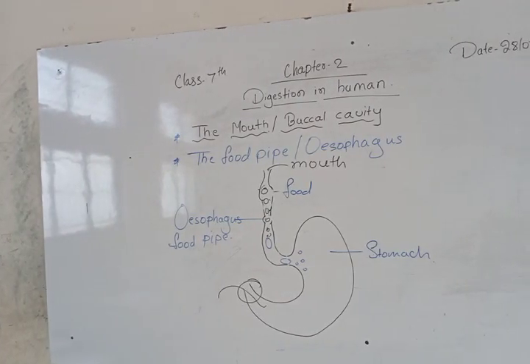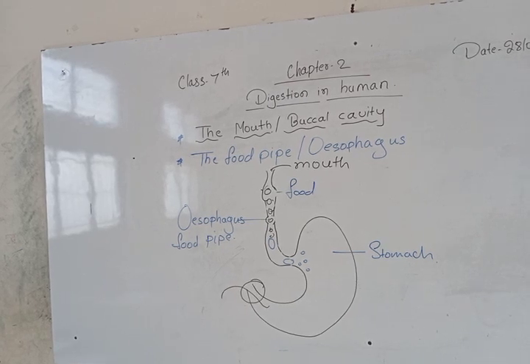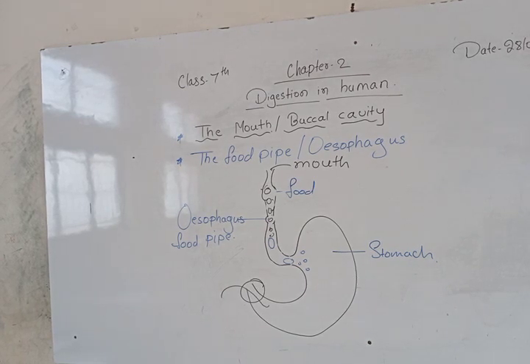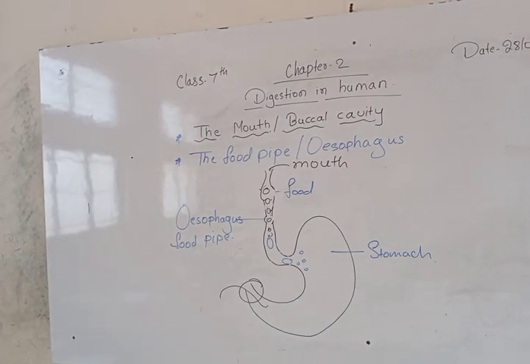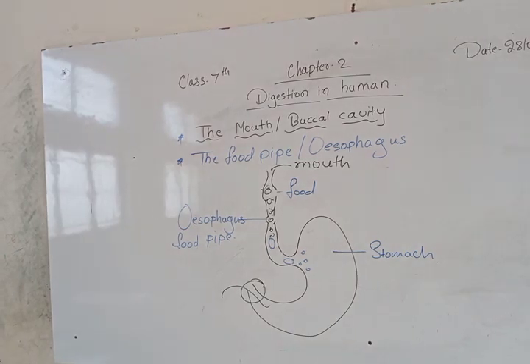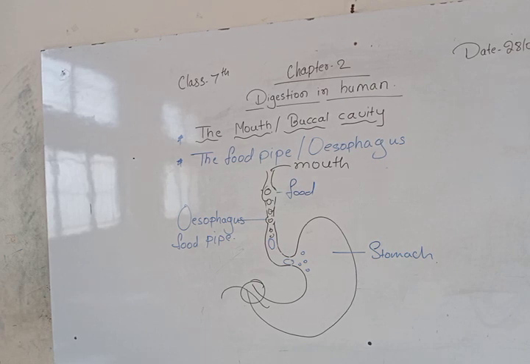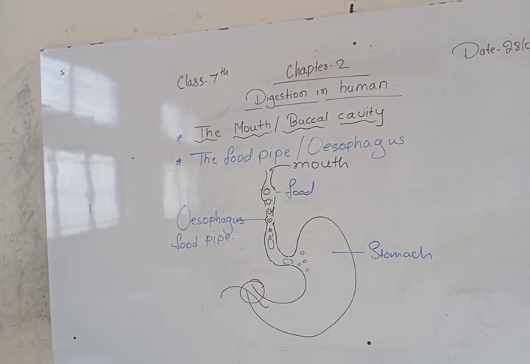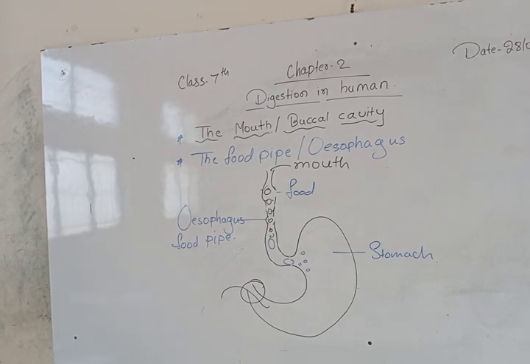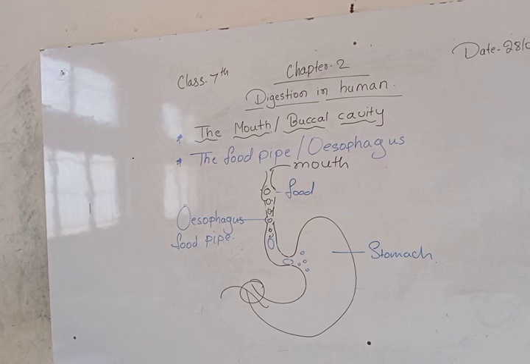Ma'am, I have a doubt. Yes, ask. First tell your name. Who wants to ask the question? Is there anybody who wants to ask? Shall we end the class today? I have a doubt. Yes, ask then. Ask fast. Make your voice louder, dear. Ma'am, I did not understand about premolars, ma'am.